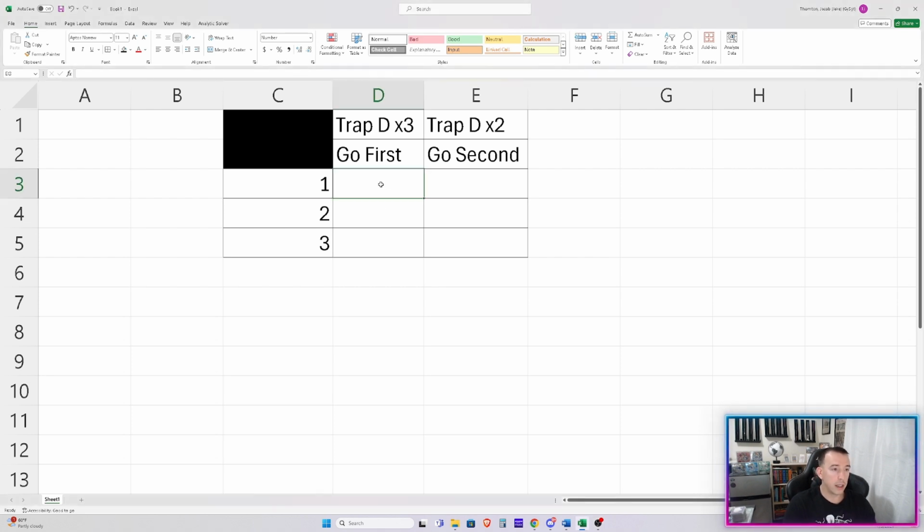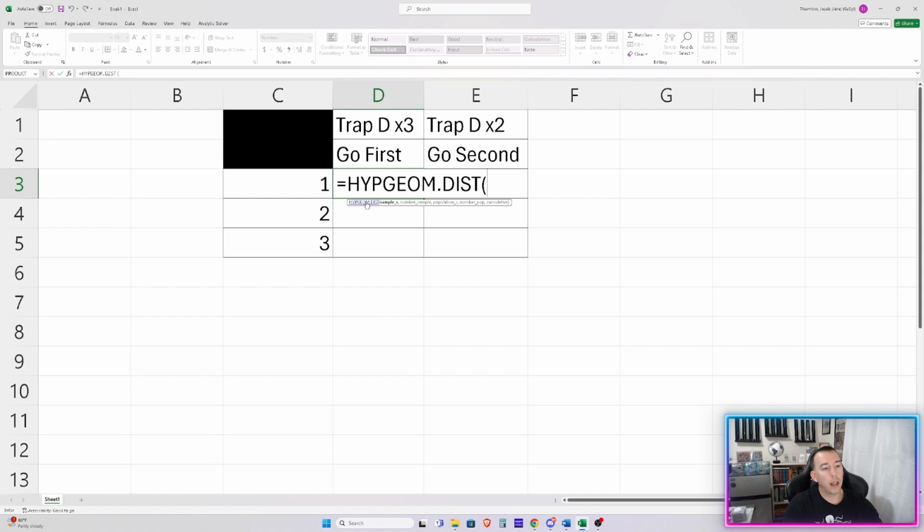So in this instance, we have Trap Dust Shoot. Say we're thinking about putting 3 Trap Dust Shoot in our deck, and we want to know the probability, given that we go first, what are the odds that we draw 1, 2, or 3 of that? So if we hit enter and type in hyper, we get a function called HYPGEOM.DIST. Hit tab.